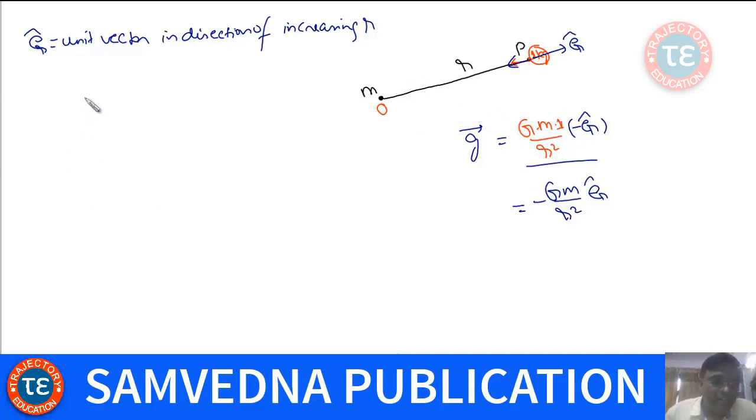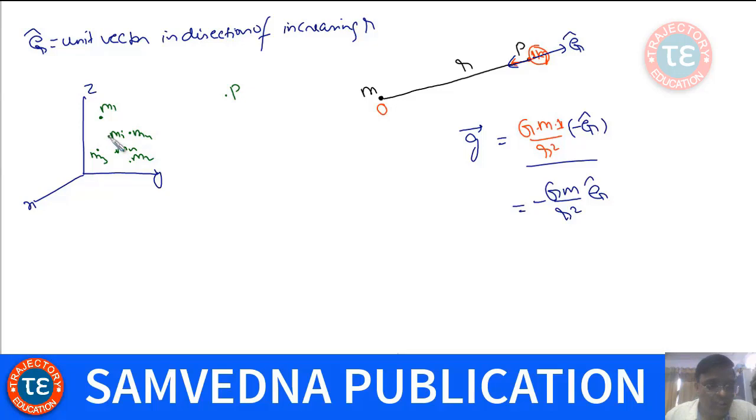Now, instead of a single object, if we have a system of particles, say m1, m2, m3, m4, mi, mn, and we want to calculate field at point P, then what would be the field at point P?